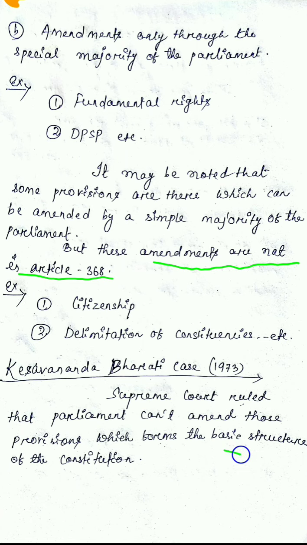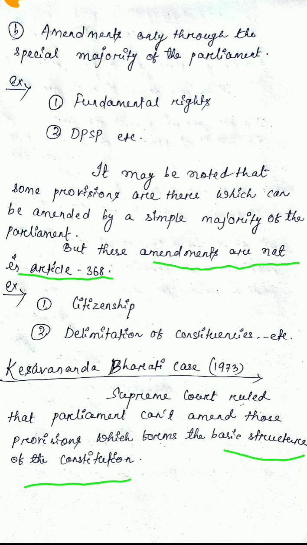A question arose at that time: if Parliament has the power to amend any provision of the constitution, can it amend all provisions, such as those containing the right to life of people, our judiciary's nature, or free and fair elections?